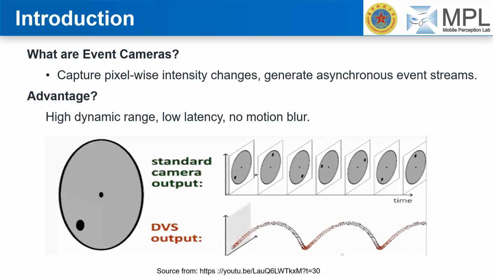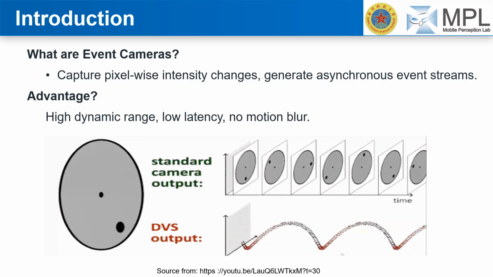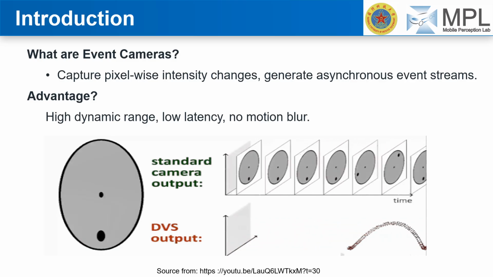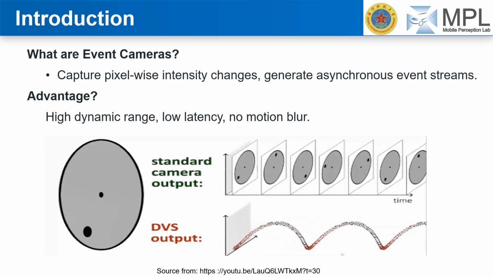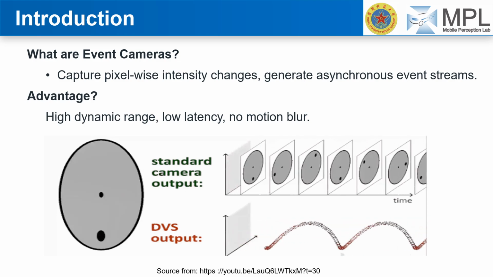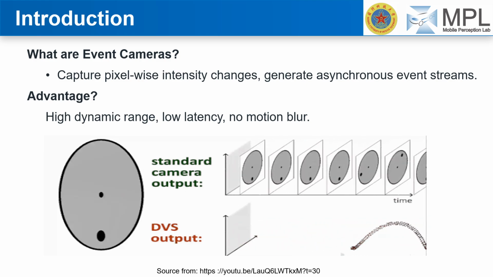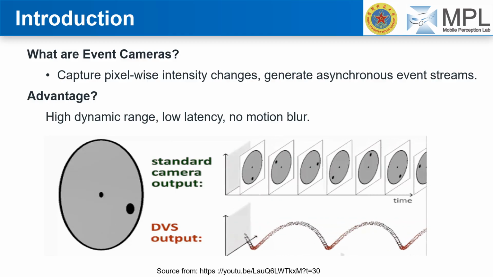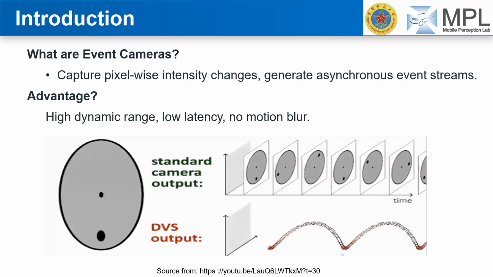So, let's start with a quick refresher. What are event cameras? Unlike traditional frame-based cameras, event cameras capture pixel-wise intensity changes asynchronously, generating a stream of events. The advantages are significant. They offer extremely high dynamic range, very low latency, and critically, no motion blur, making them extremely well-suited for high-speed robotics and challenging lighting conditions.